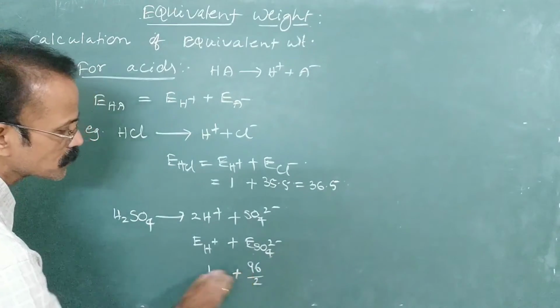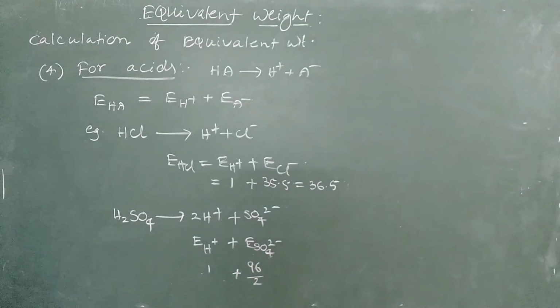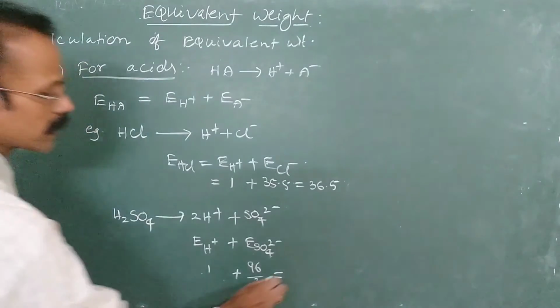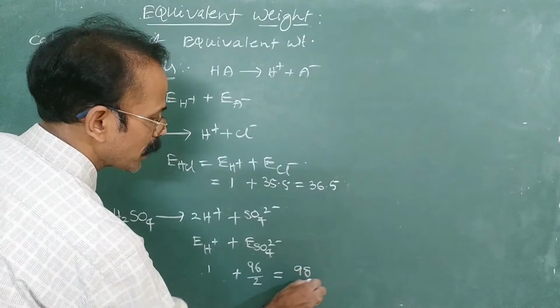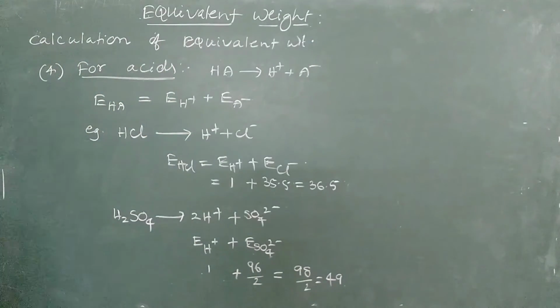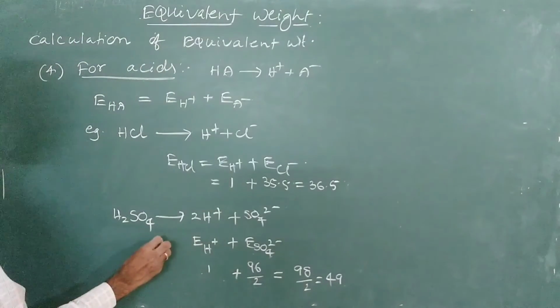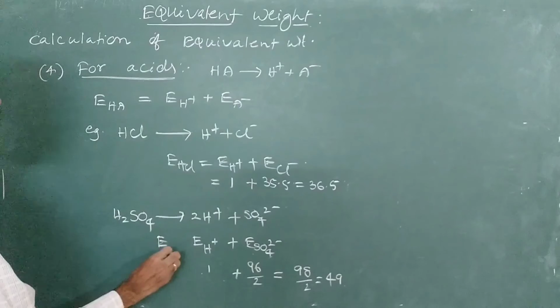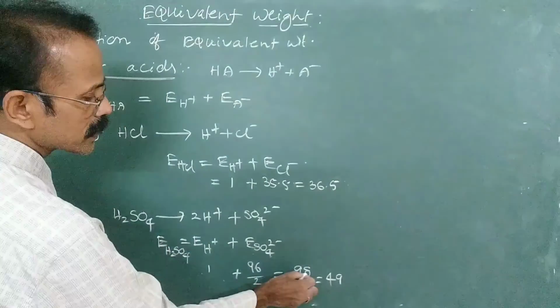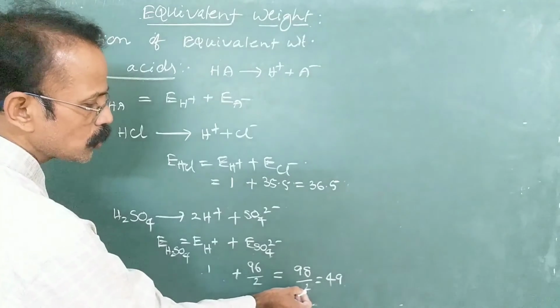So this plus this is equal to 98 divided by 2, or 49. So here the equivalent mass of sulfuric acid is equal to what? 98, that is the molecular mass, divided by 2.